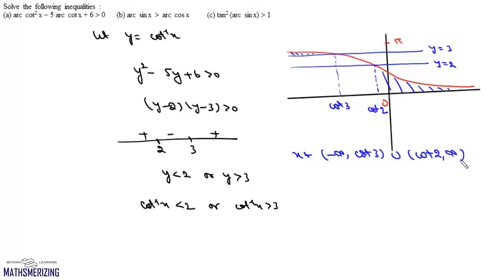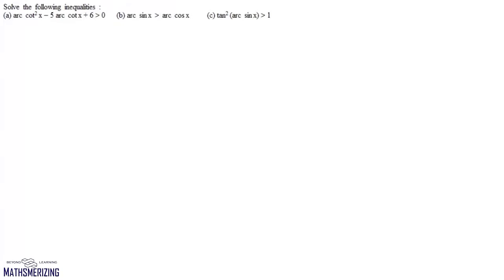cot 2 to infinity. Now the second question is, solve this inequality: sin inverse of x is greater than cos inverse of x. So we'll draw both the graphs.